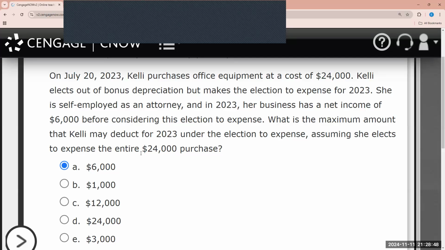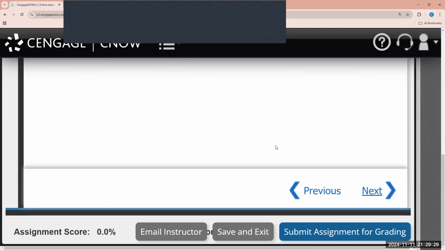So let's say in this case with Kelly, if they didn't have this provision in the tax law, she would have an $18,000 loss, right? And assuming she had another job or maybe another business that had profit or a higher profit, her tax liability is going to be lower because her taxable income is lower because of the loss. Uncle Sam don't play that. So unfortunately, as it relates to Section 179, it cannot create a loss. The maximum amount that can be claimed is your income. So therefore, the income from Kelly would go to 0, but not below. So this brings us to our next question.